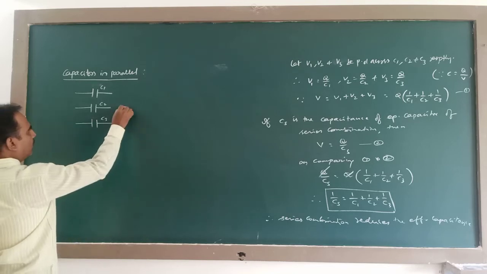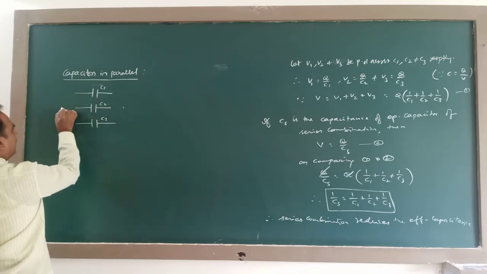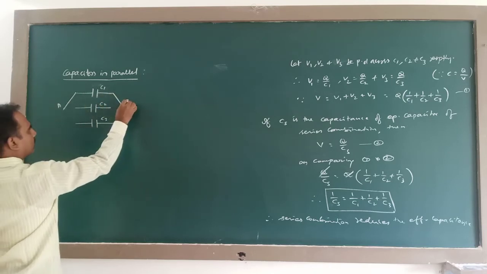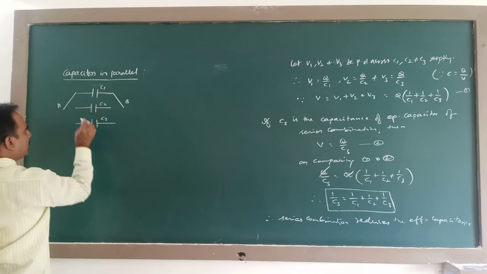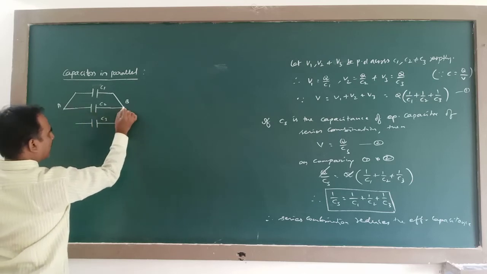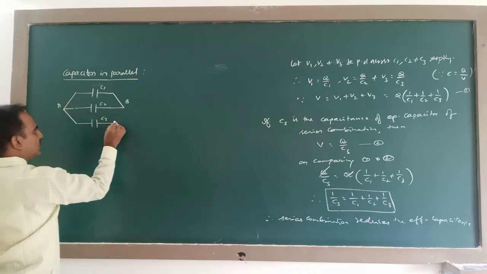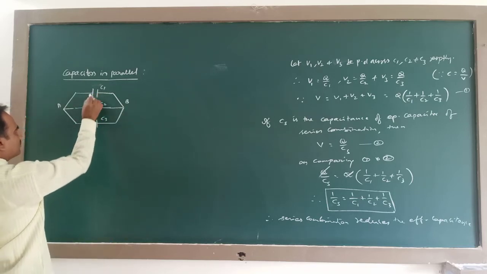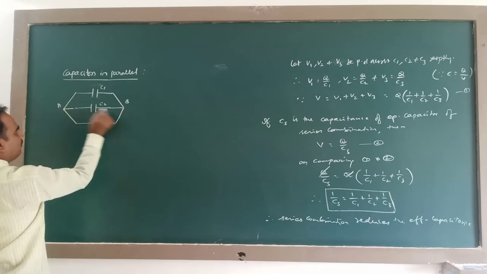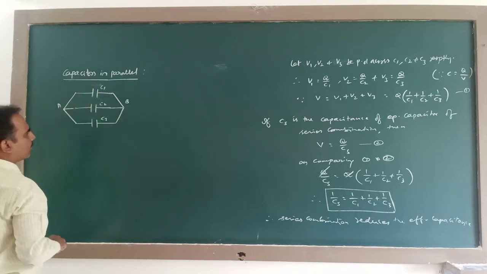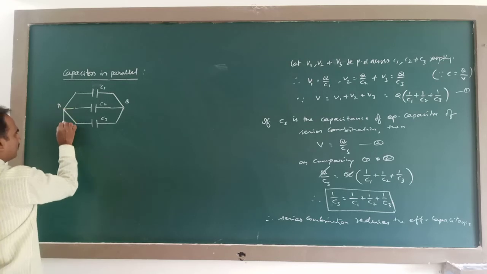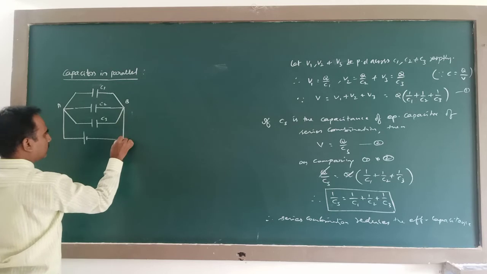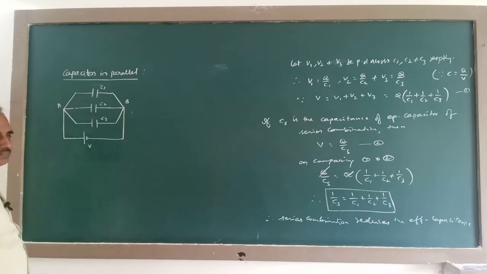Now, here C1 is connected at the points A and B. C1 is connected at AB, C2 is also connected at AB, C3 is also connected at AB. So all 3 capacitors are connected between the same 2 common points. So AB becomes the parallel combination of capacitors. To this parallel combination, let us apply a potential difference V by using a battery, like this.